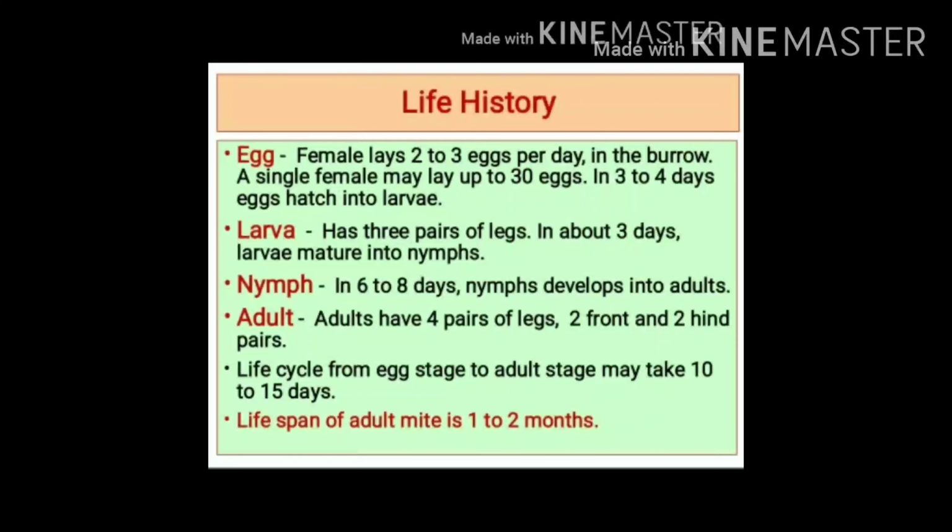Nymphal stage remains for 6 to 8 days and it develops into adult mite. Adult mite has 4 pairs of legs, 2 pairs are front pairs and 2 pairs are hind pairs. Time required for completion of life cycle from egg stage to the adult stage is about 10 to 15 days. Lifespan of adult mite is 1 to 2 months.